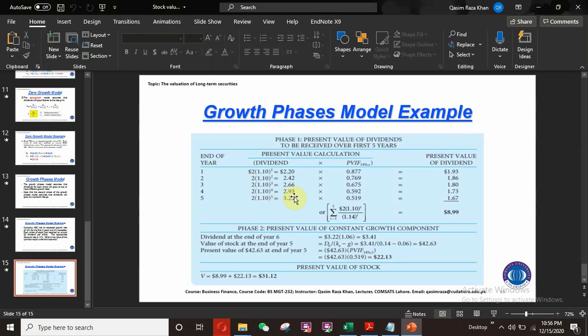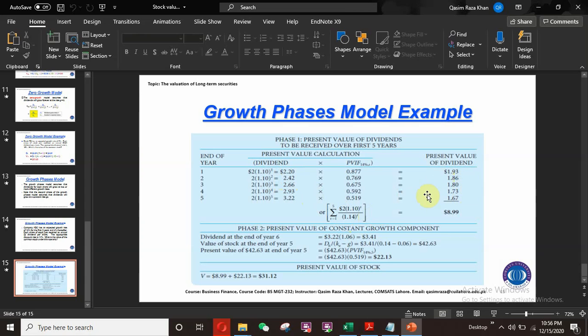So that is 3.22. This will be the last dividend of the fifth year. Then we divide by 1.14 to the power of the year, and we will get 1.93, 1.86, and so on over the time period.